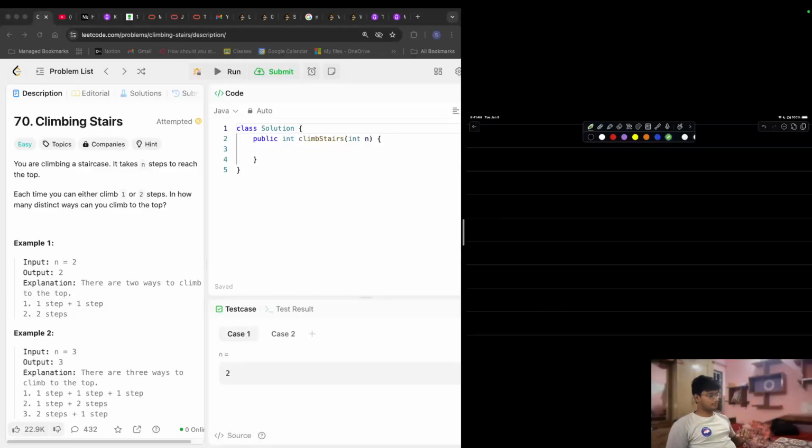Hey everyone, welcome back. So today we're going to be solving another LeetCode question. I'm going to be doing lots and lots of problems on DP, right? So I would say this is a series that I'm starting on DP, and I'll try to solve as many problems as I can, and teach the problems that I solve to the people who are not able to solve the same problems.